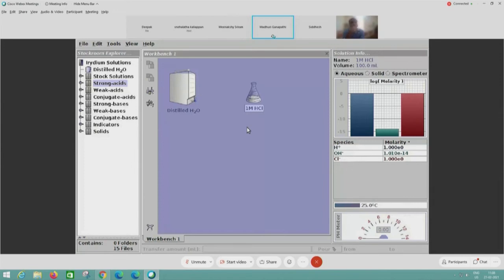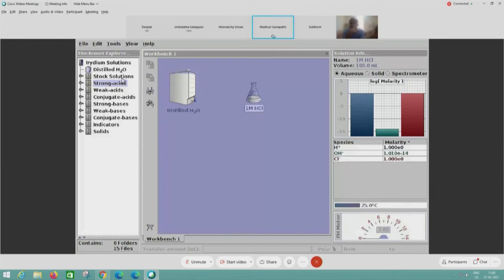The bigger bars indicate hydrogen ion concentration and chloride ion concentration. The smaller bar shows the hydroxide ion, because at any point water is always there, so it shows the concentration of the hydroxide ion also.